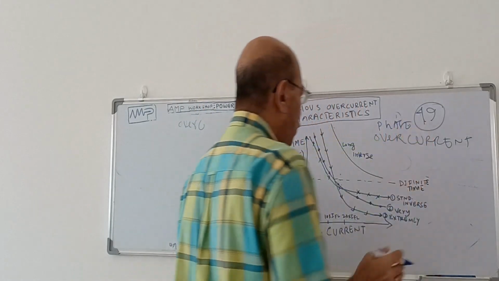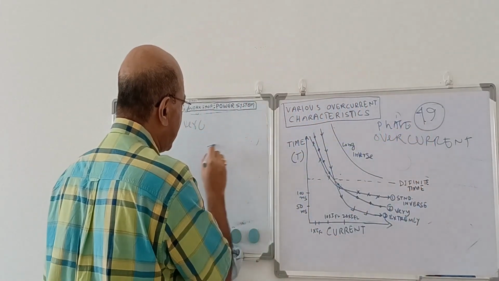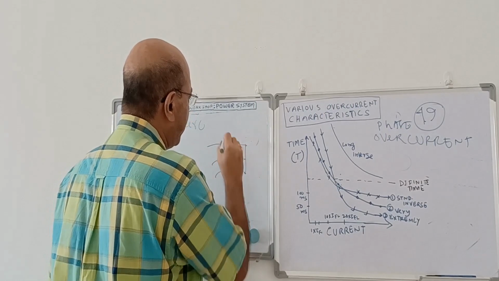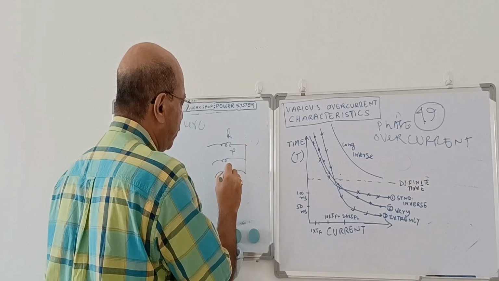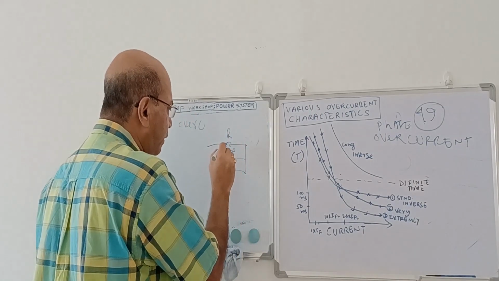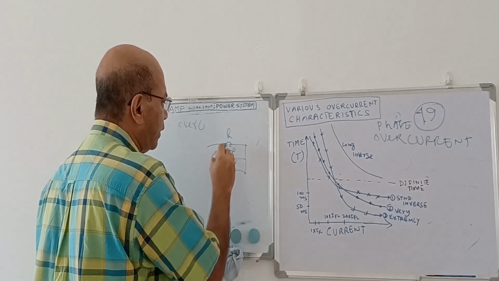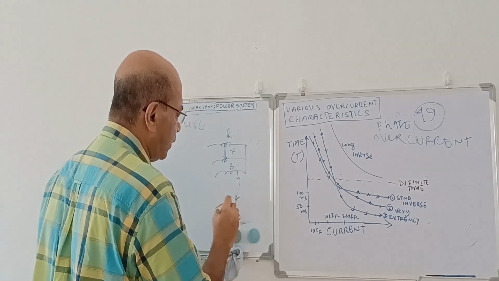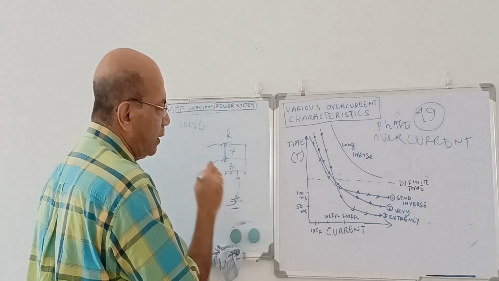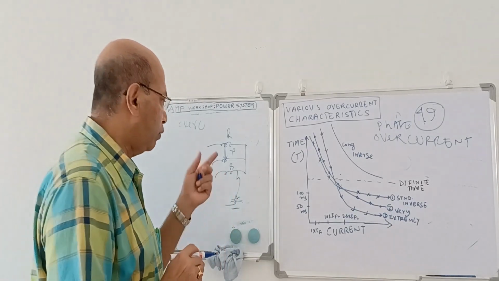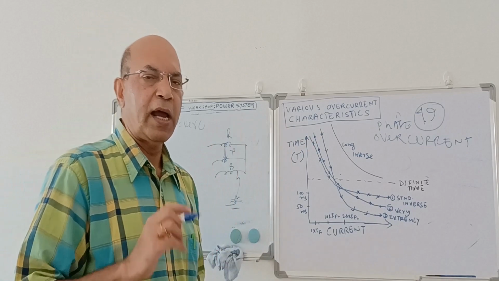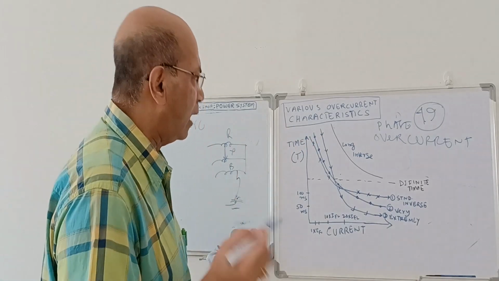Suppose this is a motor. These are the three windings of the motor, red, yellow, blue. If the fault is between these two phases, suppose these are shorted, we call it a phase fault. But if a particular phase is going to ground, then we call this an earth fault. So overcurrent protection is of two types: phase overcurrent protection and earth fault overcurrent protection.